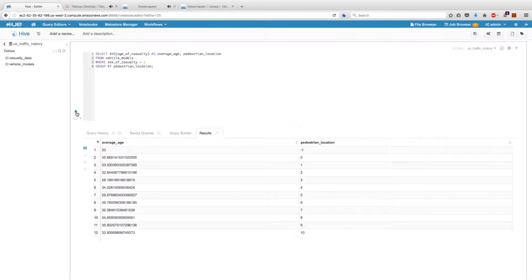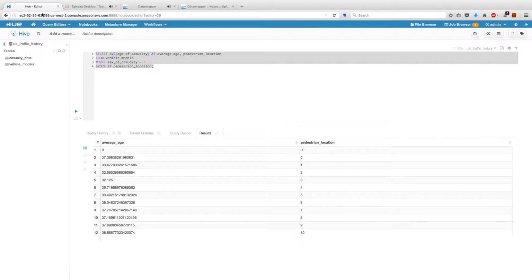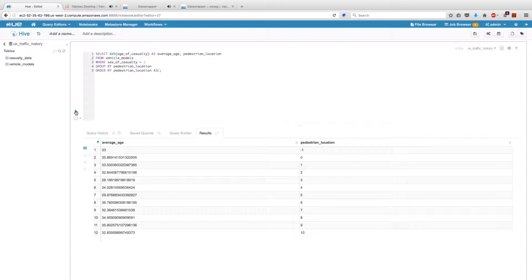My results show the average casualty age based off of location. Right now location is represented by numbers, but those numbers coincide with city names. For instance, 0 would represent London, 1 would represent Glastonbury. Let's run the same query but change the sex to female. You notice now we have different results, and in more obscure locations, there have been no female recorded casualties. Let's return to our original query.